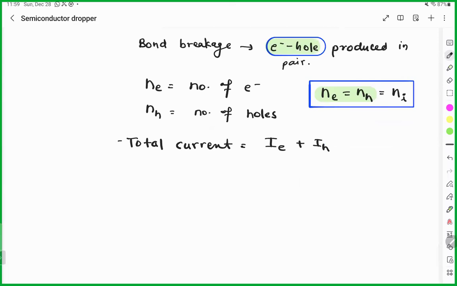Same way, if you want to calculate conductivity in this situation, conductivity is represented by this. So can you say conductivity will be conductivity because of the electrons plus conductivity because of the holes? Any doubt? So this is current because of both, and same for conductivity because of both. As simple as that.